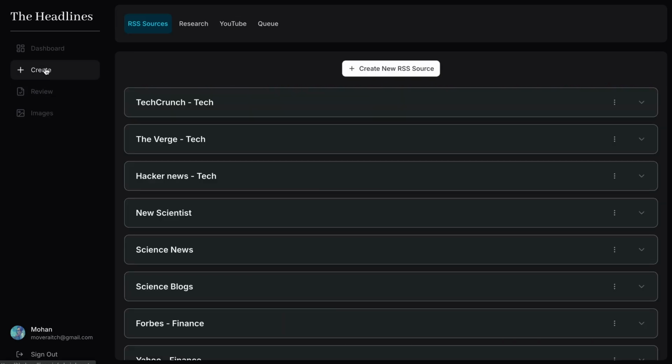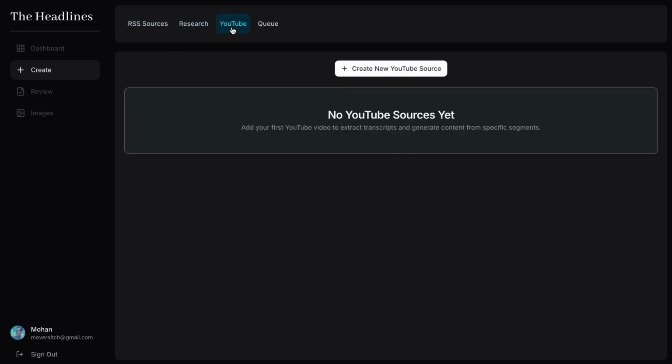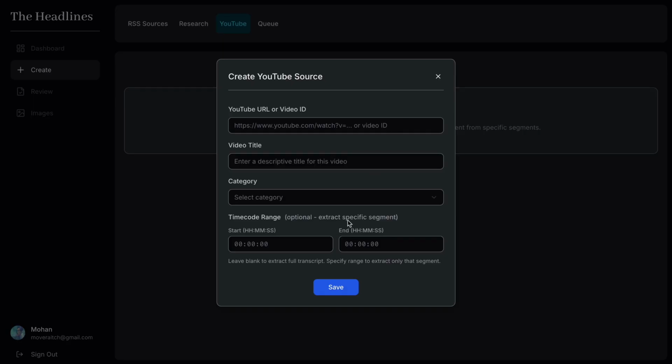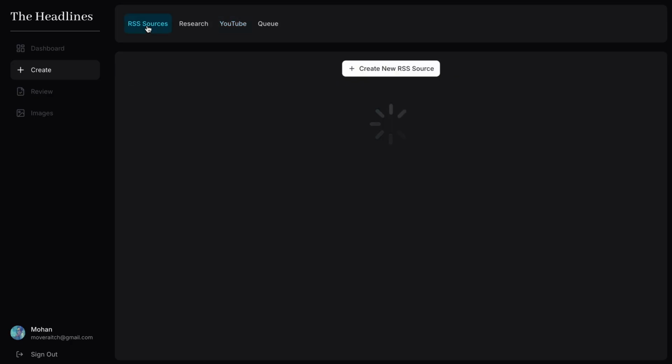So the way I create an article is I go to the create tab, and I have three different methods of creating an article. I can use an RSS feed, I can research my own thought up topic, or I can put a YouTube video in and specify time codes of a particular YouTube video. So today I'm going to concentrate on RSS sources.